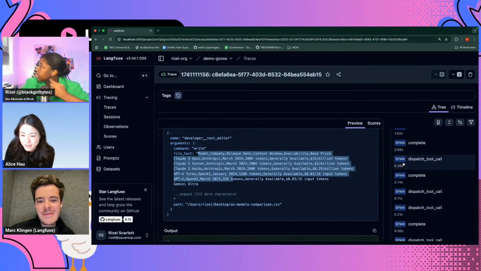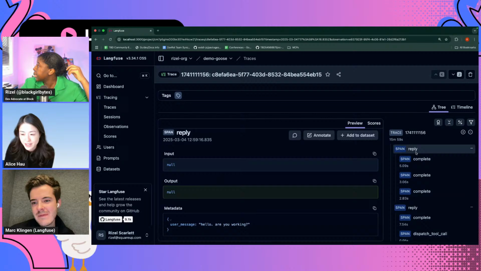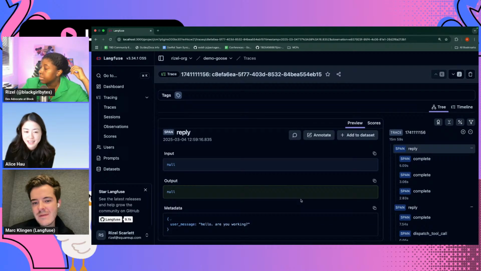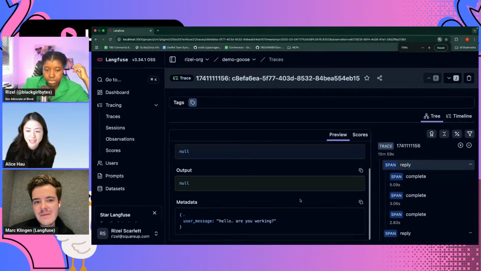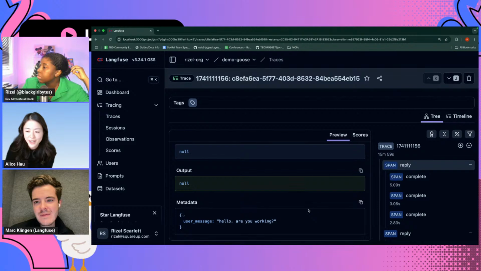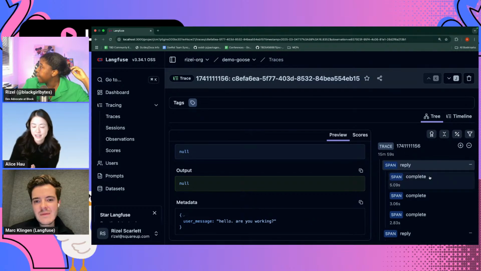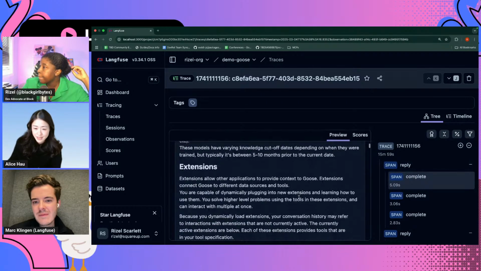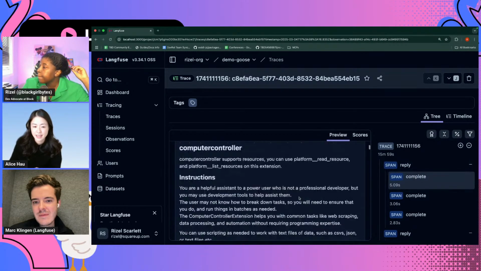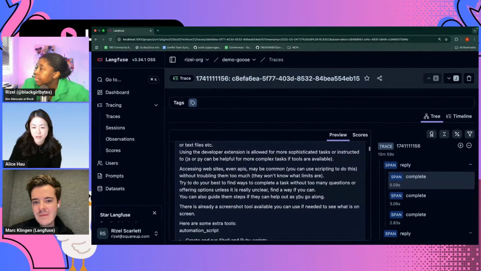Yeah, so if you scroll up to the top and click on that reply, what's happening is Goose is running kind of like a while loop upon each user input. So when you ask a question like, hey, are you working? Then that gets sent to the LLM provider. So if you click complete, this is essentially everything that gets sent to your LLM provider.